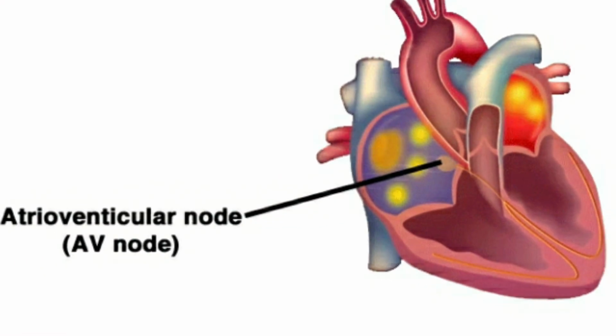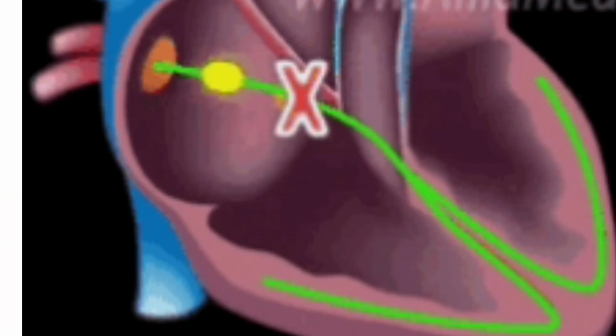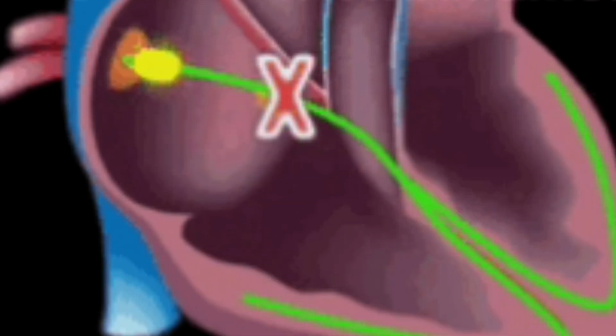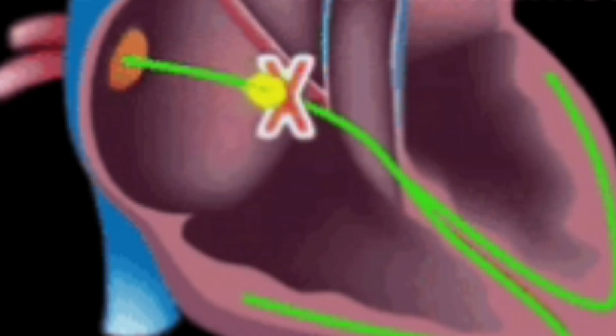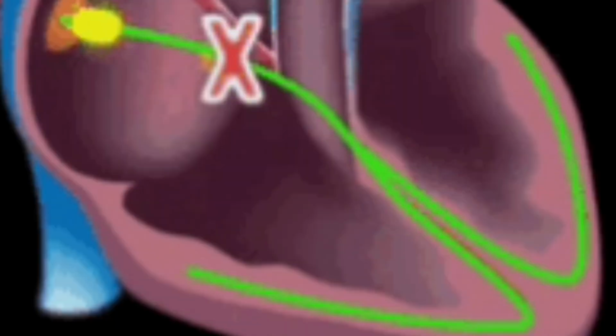The next step is the atrioventricular node, which lies on the right side of the partition that divides the atria, near the bottom of the right atrium. When the pulses from the sinoatrial node reach the atrioventricular node, they are delayed for about a tenth of a second. This delay allows the atria to contract and empty their contents into the ventricles prior to ventricle contraction.